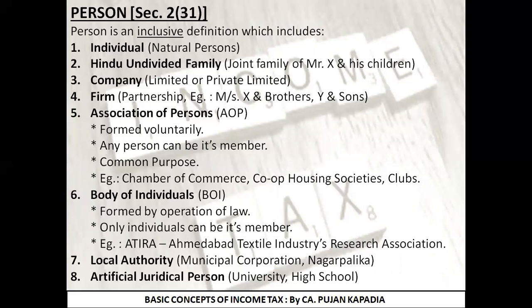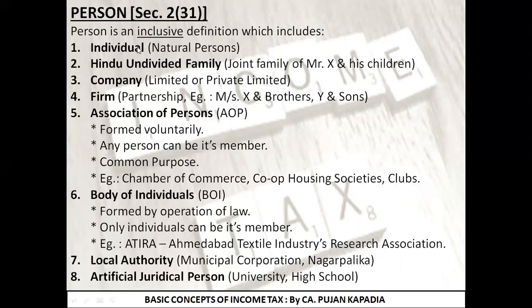So now, without wasting time, I'm going to start with the important question, that is the definition of person, which is defined under section 2, subsection 31. The first line reads as, person is an inclusive definition. Can you recall the word now? Inclusive means you can add something to this definition. But as of now, there are 8 points that I have written over here. But if you feel like adding something, then it can be added by the appropriate authority. So this definition is again an inclusive one.